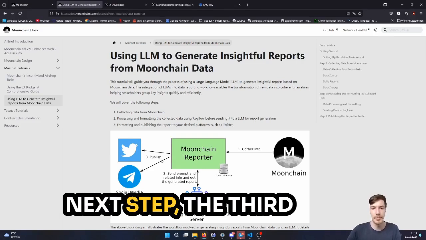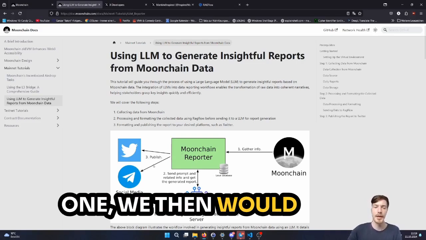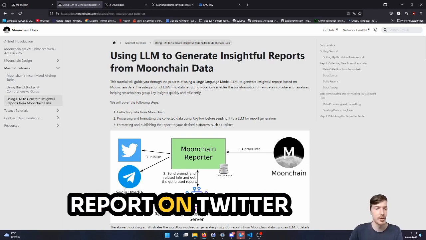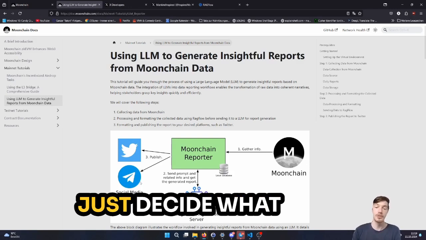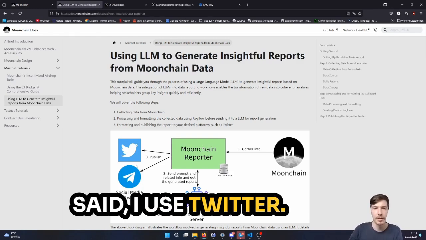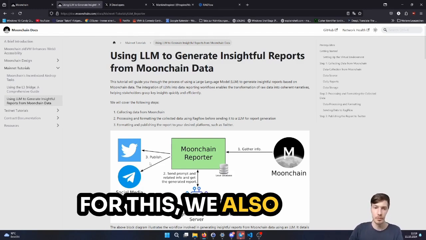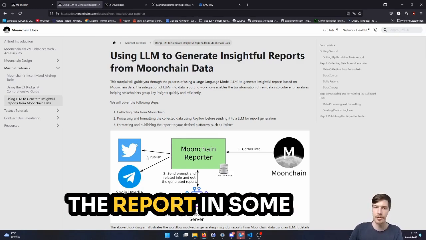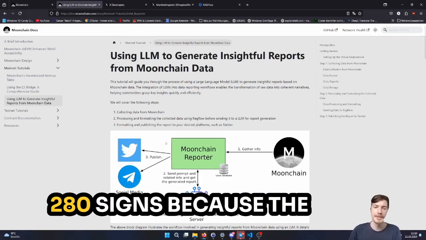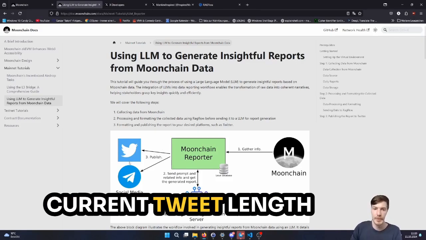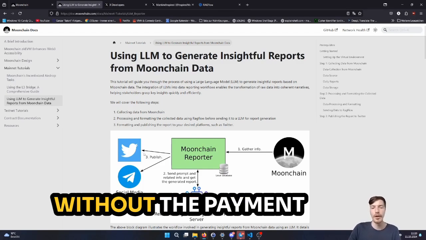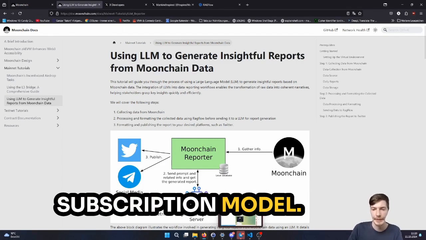And in the next step, the third one, we would then be able to post this report on Twitter or on Telegram. Just decide what you want to do. In my case, like I said, I use Twitter. For this, we also have to cut the report into specific parts which are not longer than 280 characters, because the current tweet length allows only 280 characters without the paid subscription model.